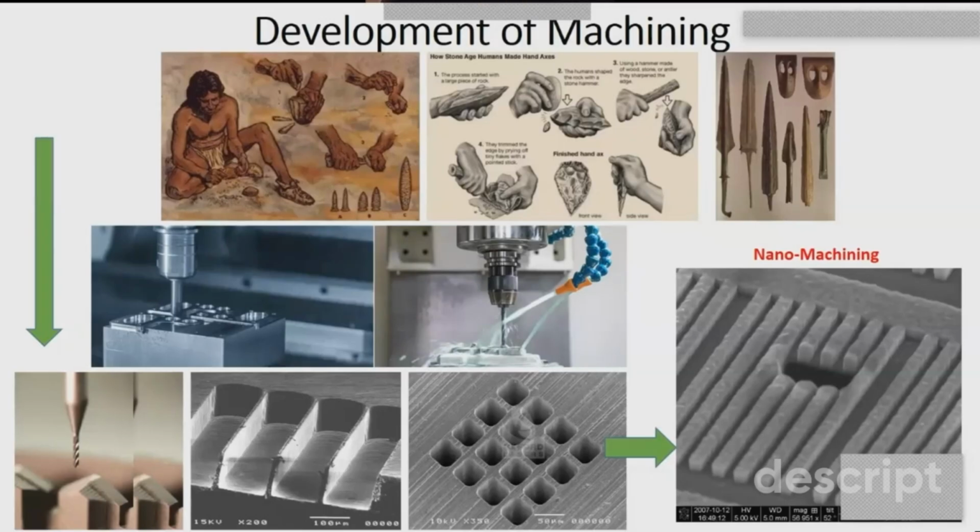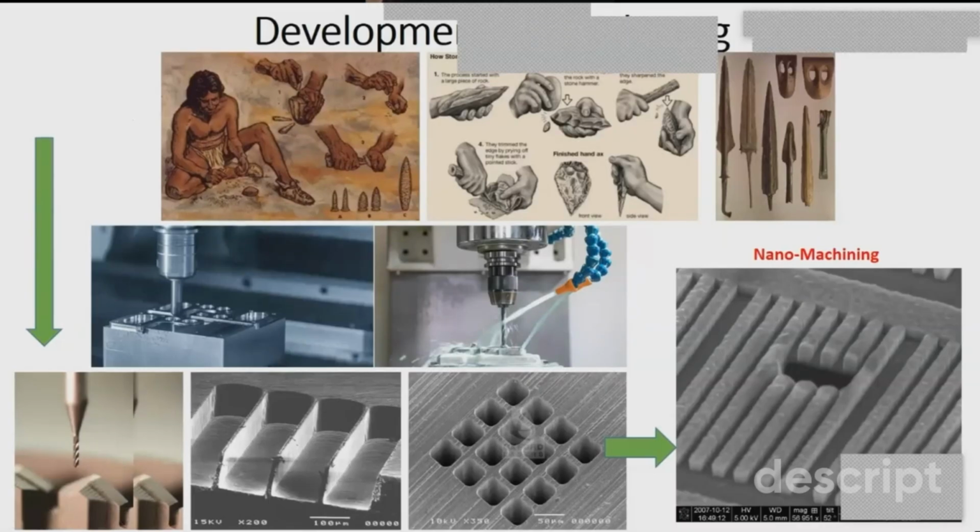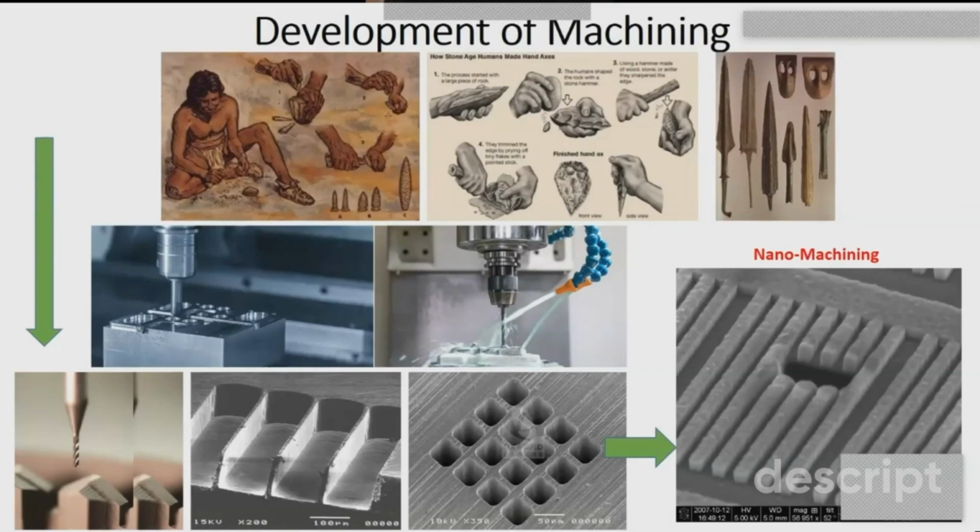In excavations, we have found this type of tools. You can see that even in that period they had a very high degree of skill. To make all these tools and weapons they used stones, and after that people began to make tools of metals, and then they learned about manufacturing tools with hard materials like steels. Then machining was automated. Significant development happened in the year